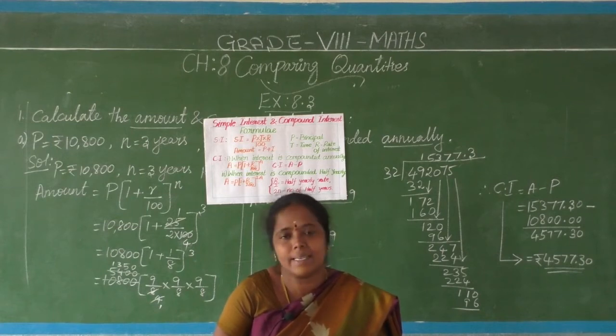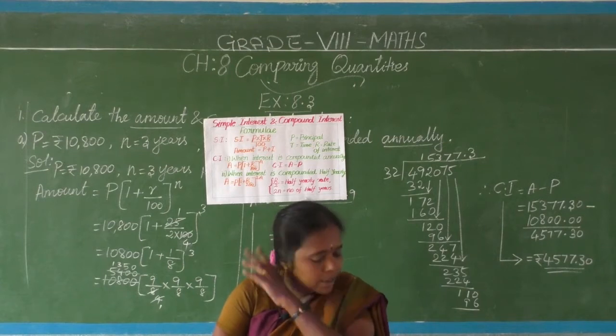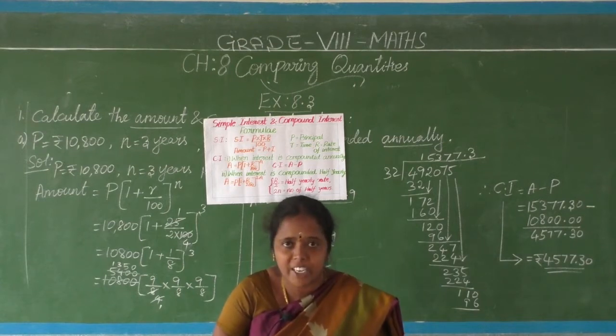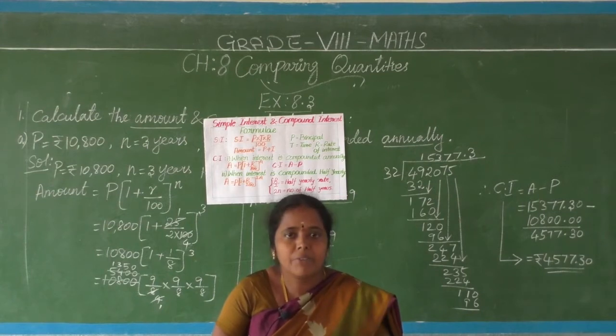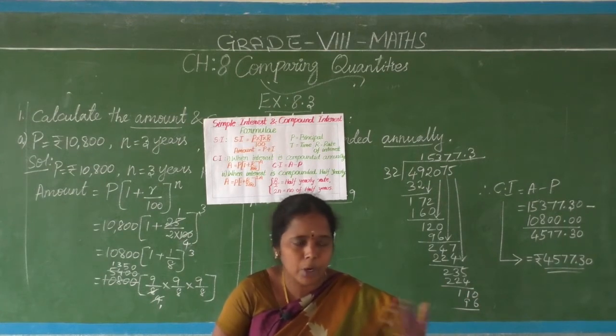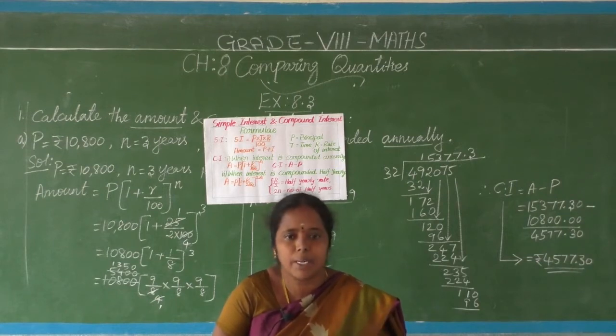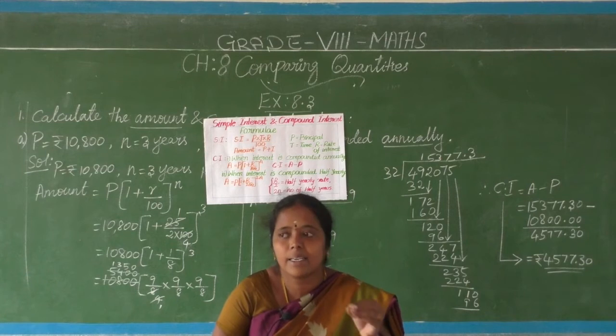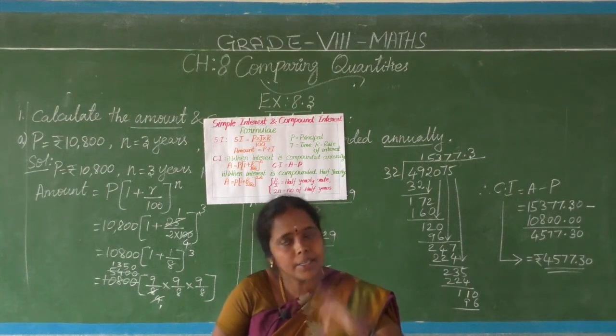Okay, simple interest. Actually, what is interest? The extra amount paid by the bank or post office or some private financier on the money which we deposited with them. Clear? Suppose, for example, I am getting 1000 rupees from a person or from a bank. I am borrowing for my necessity. They will not give it simply; they want to earn some money, so they will fix the rate of interest and the time also.